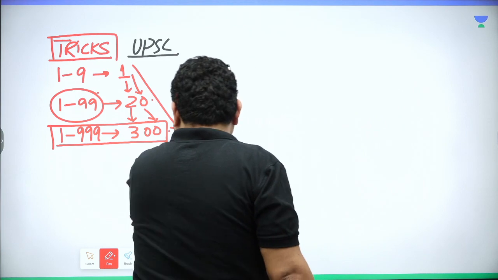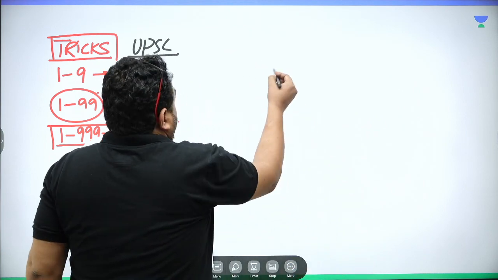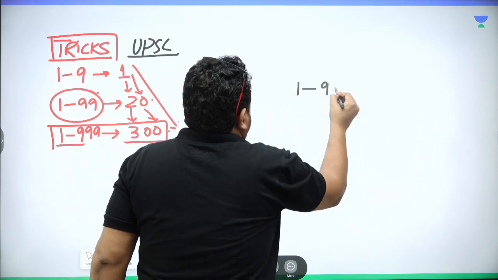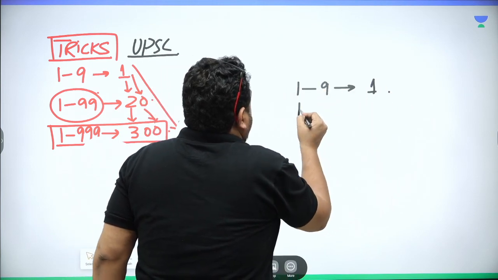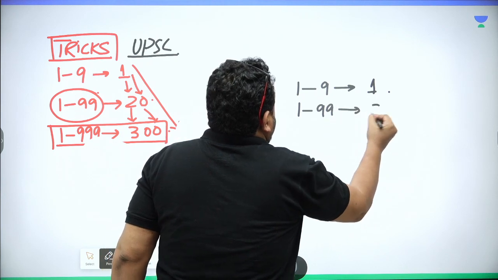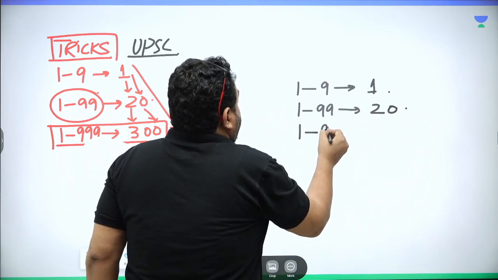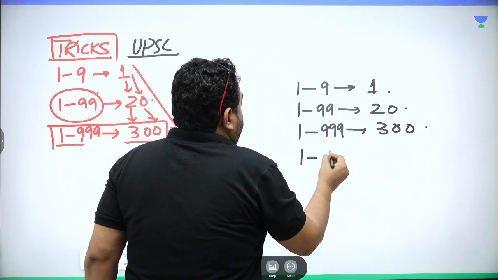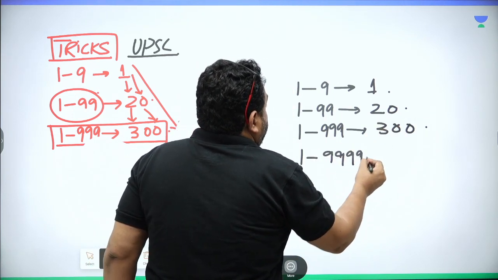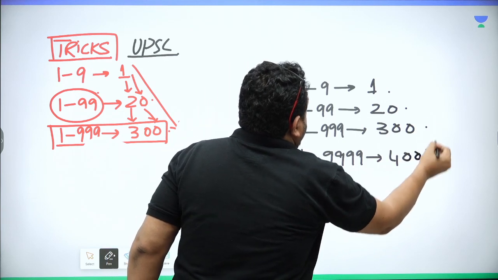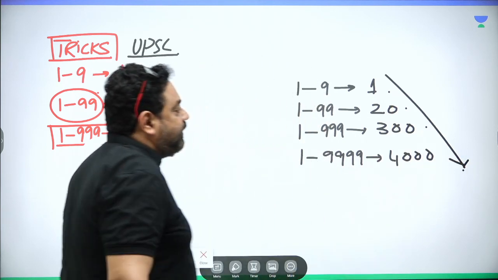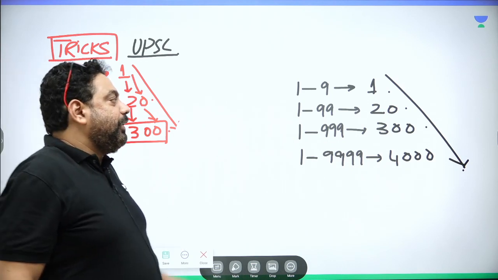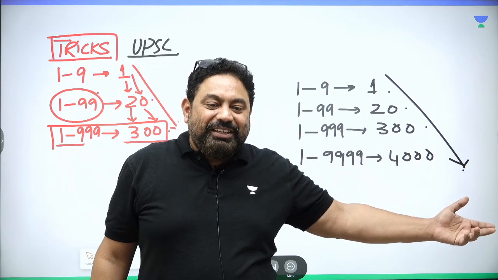For example, I'll write this trick again. From 1 to 9, 5 is written one time. From 1 to 99, 5 is written 20 times. From 1 to 999, 5 is written 300 times. And from 1 to 9999, 5 would be written 4000 times. I hope now you understand the sequence. You are just adding 1, 2, 3, 4 and keep on adding the zeros.